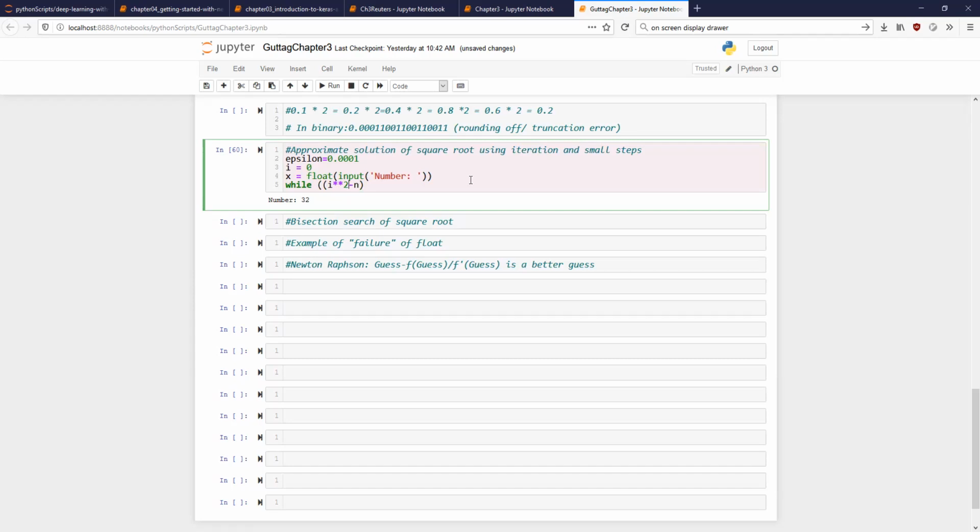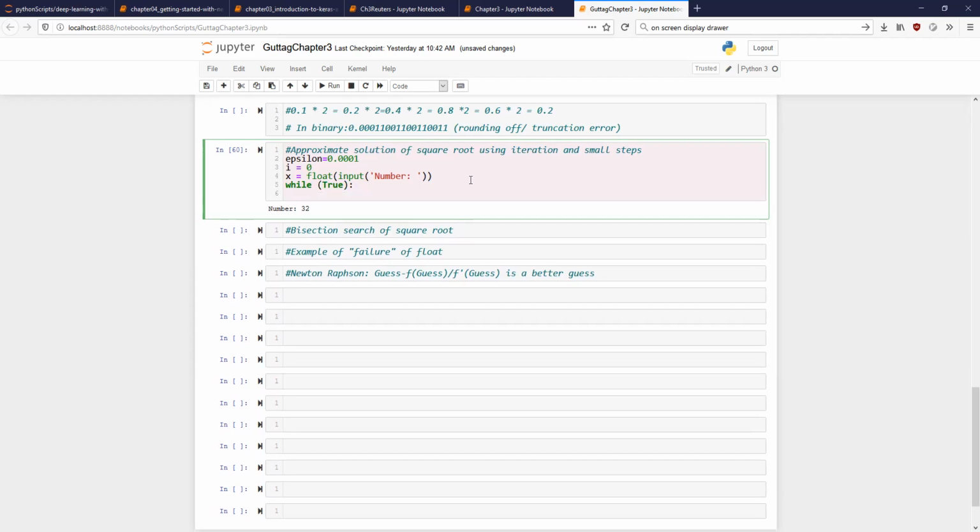What am I doing? What is n? Yeah, n is not defined here. I made a mistake. So let us say while True. We will break it somewhere. What is this going to do when I say while True? It is going to keep running the loop forever unless we have a break statement somewhere. So let me define that break statement inside.